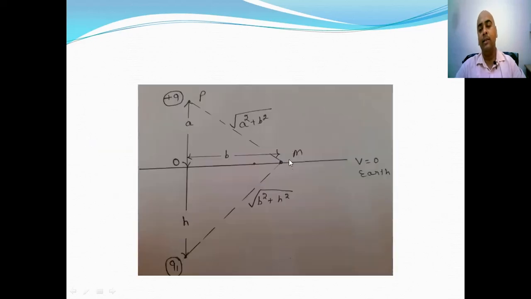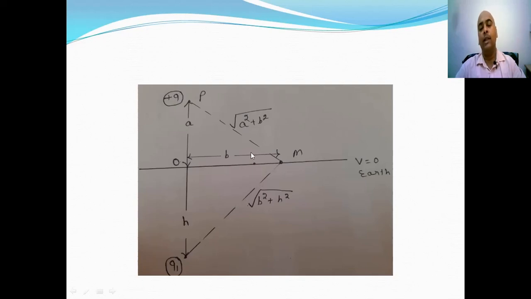Second condition is, now we are finding the potential at point M due to q1 charge and due to q charge. So potential at point M due to plus Q charge, we need this distance, and potential at point M due to charge Q1 we require this distance.